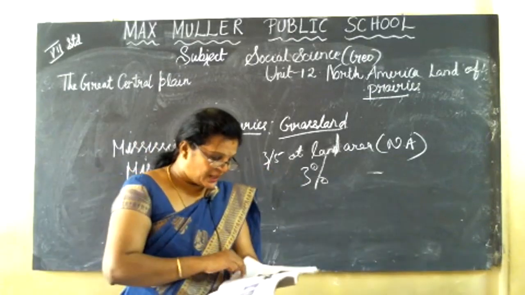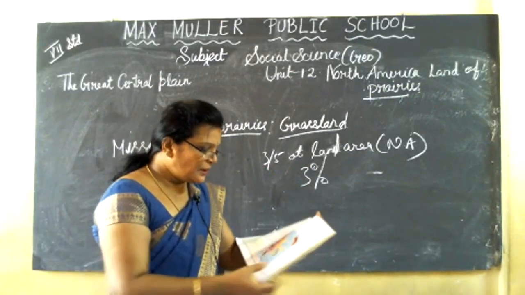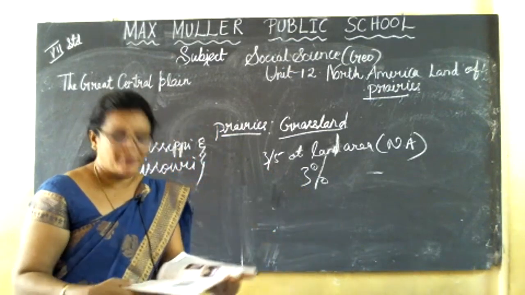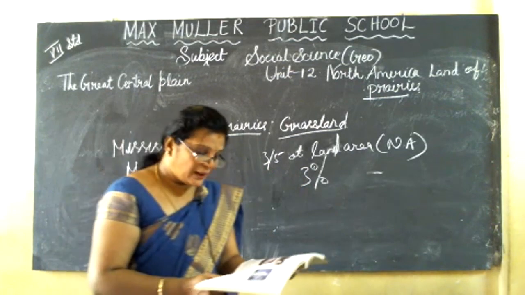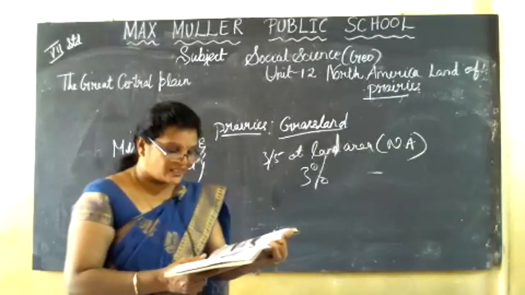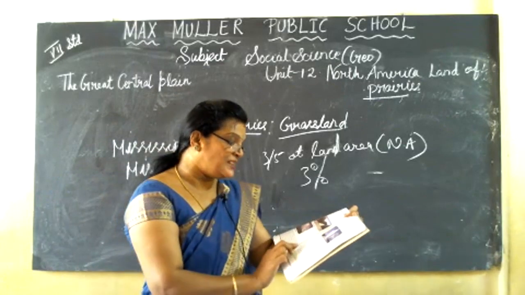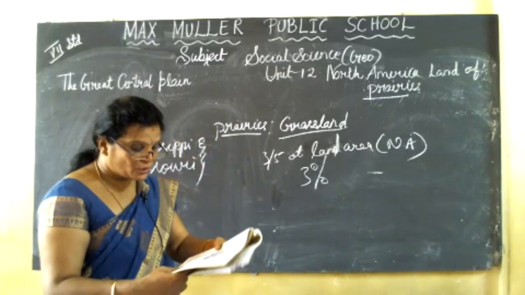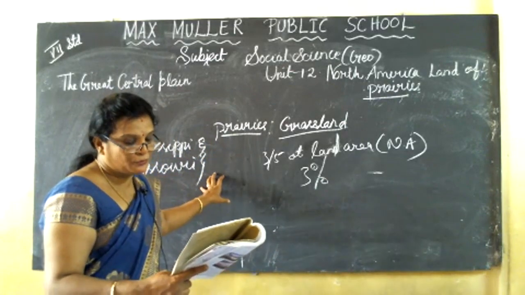You can see it on page number 117. You can see the rivers Mississippi and Missouri. These two rivers are the famous rivers in the Great Central Plains. Not only the Mississippi and Missouri, one more thing: the other tributaries also helped form it. This is one of the most fertile plains in the world, and is a good farming region.